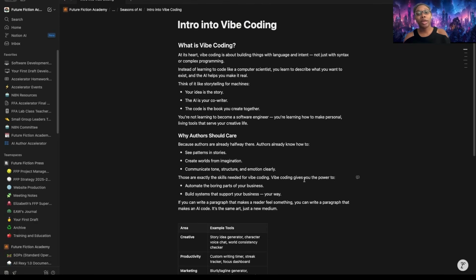What is vibe coding? At its heart, vibe coding is about building things with language and intent, not just the syntax or complex programming. Instead of learning to code like a computer scientist, you learn to describe what you want to exist and the AI helps you make it real. Think of it like storytelling for machines. Your idea is the story, the AI is your co-writer, the code is the book you create together.